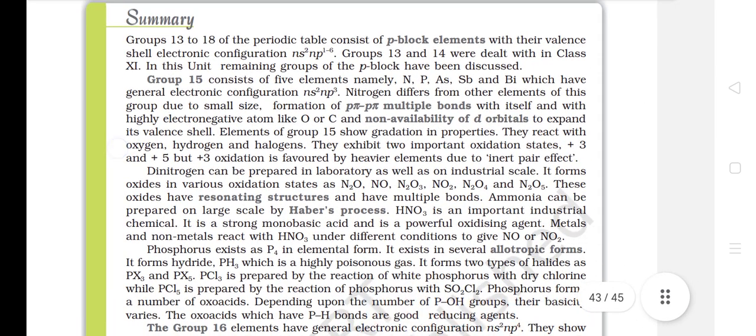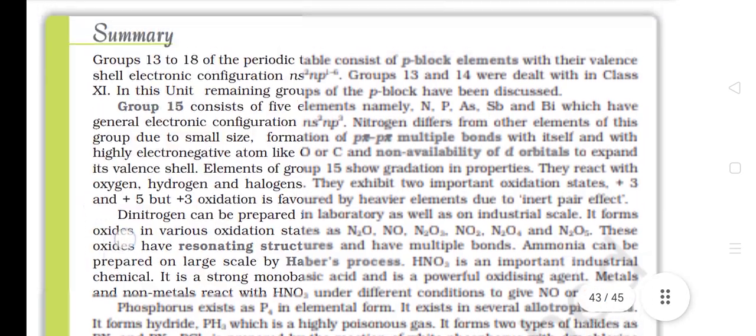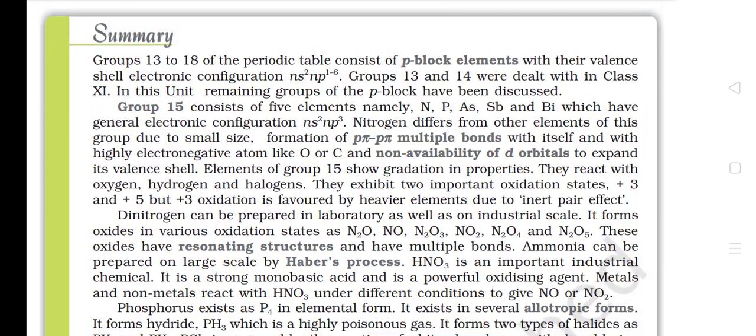Summary. Groups 13 to 18 of the periodic table consist of p block elements with their valence shell electronic configuration ns2 np1 to 6. Groups 13 and 14 were dealt with in class 11. In this unit, the remaining groups of the p block have been discussed. Group 15 consists of 5 elements, namely nitrogen, phosphorus, arsenic, antimony and bismuth, which have general electronic configuration ns2 np3.